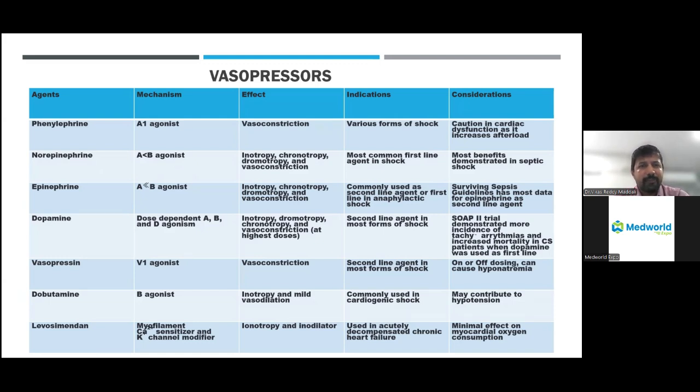The other drug is epinephrine, which we give nowadays for cardiogenic shock also. And there are other drugs like dopamine and dobutamine, which we give only in certain situations. Whenever there is renal failure and the patient requires renal perfusion, we give low dose dopamine. Dobutamine is an inodilator, so it has the side effect of low BP, so only if the BP is more than 90 millimeters of mercury should we give dobutamine. And levosimendan is one of the most important drugs which we prescribe then and there. The advantage of levosimendan is that even if the BP is low, we can give this drug because it acts on the calcium receptors and increases the cardiac function.